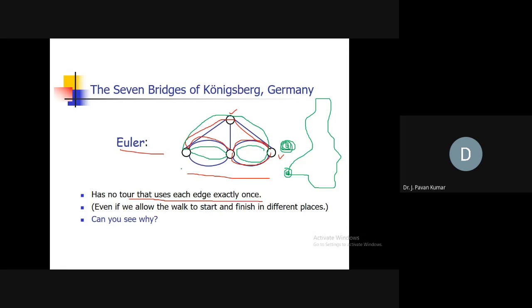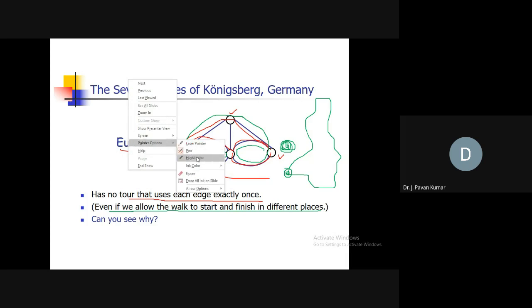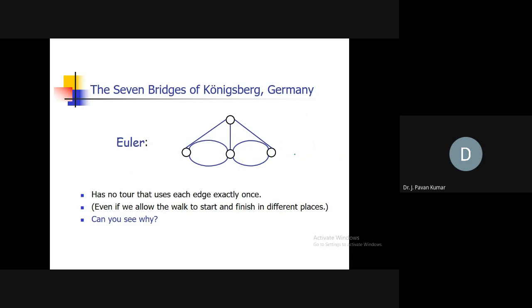Next, even if we allow the walk to start and finish in different places, do we have such a thing? If you start from one place and end at another place, is it possible like that?